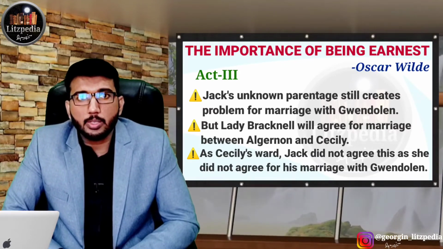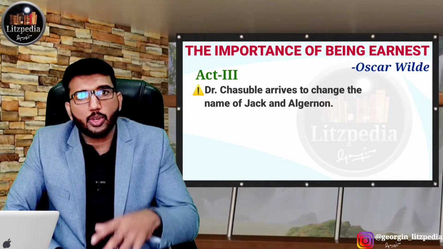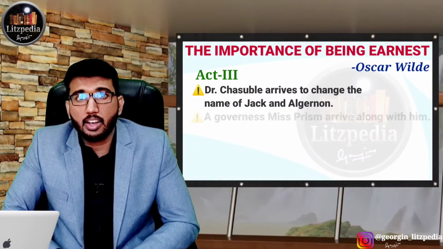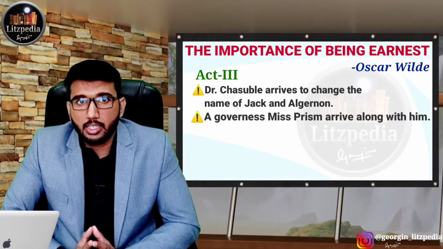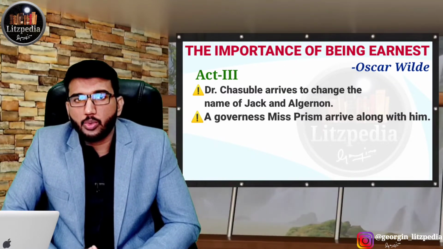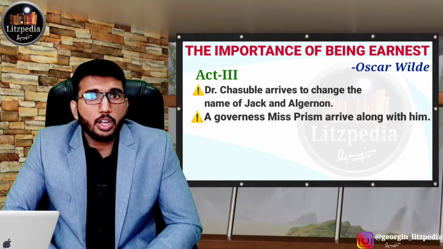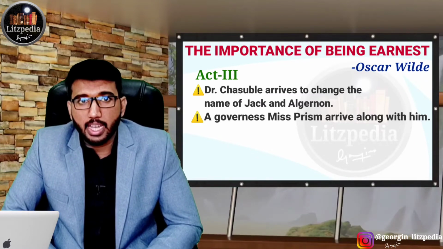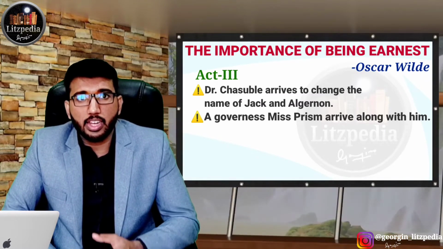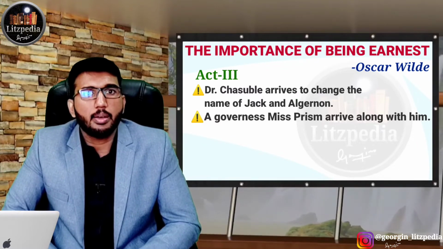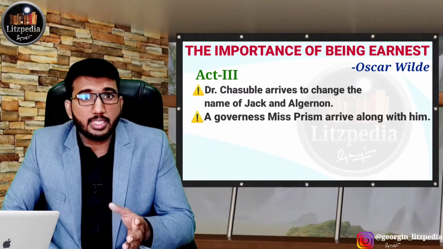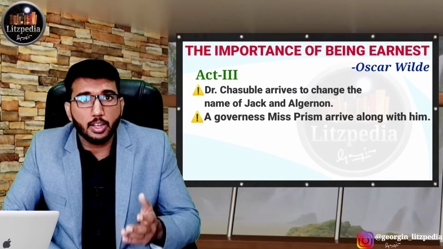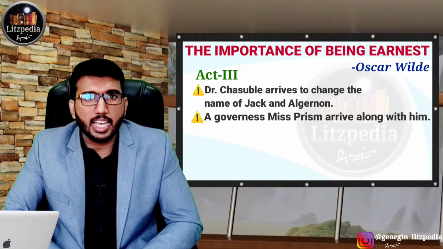And meanwhile, this Dr. Chasuble, who is the priest of the church, will arrive to rechristen both Jack Worthing and Algernon to Ernest. So that time we can see a governess named Miss Prism happen to come there. This Miss Prism is actually an old governess of the family of Lady Bracknell. During that time, a situation arises. When she was at the railway station, she accidentally put the baby of the sister of Lady Bracknell into a bag in the cloakroom and accidentally left the place, and she lost the baby. So that baby is actually Jack Worthing.